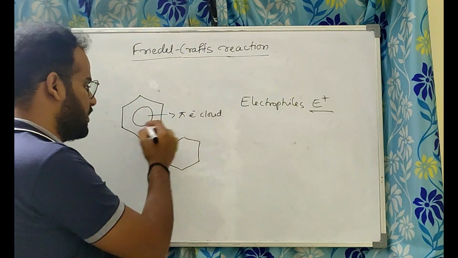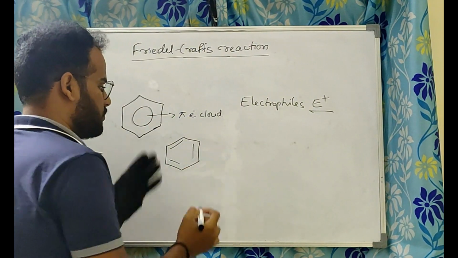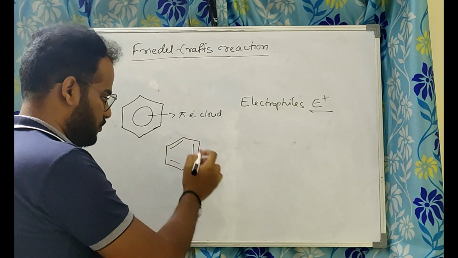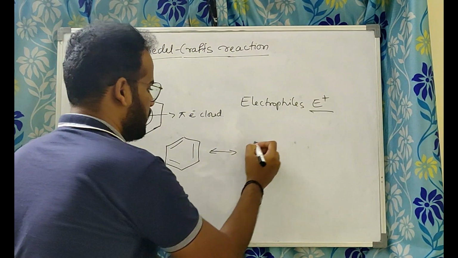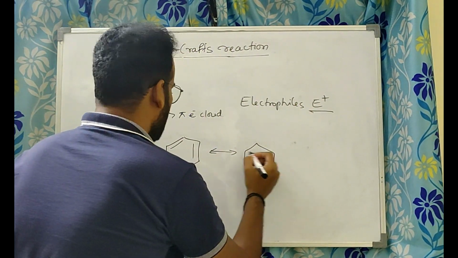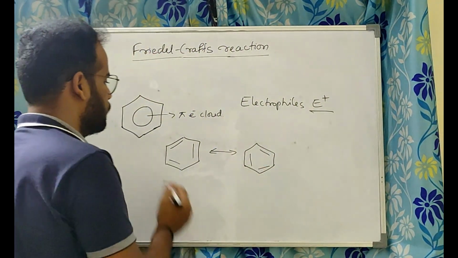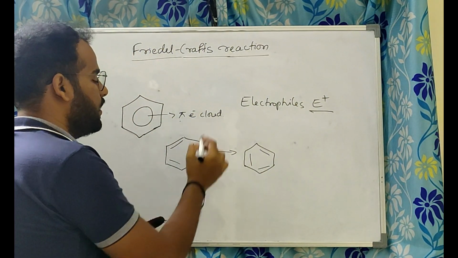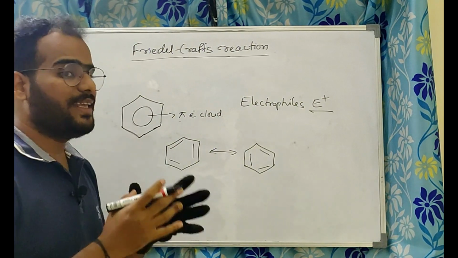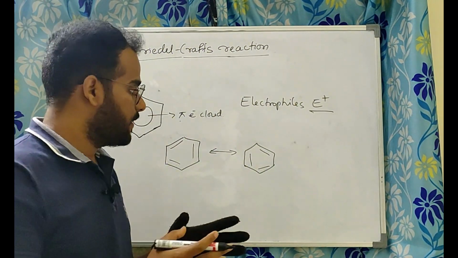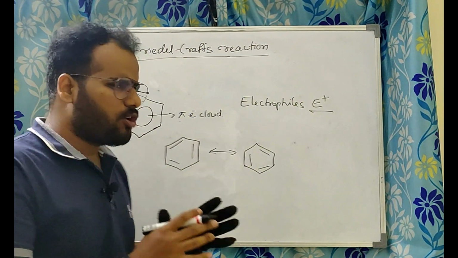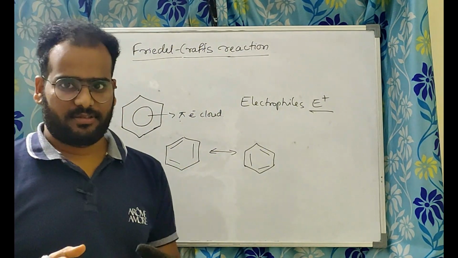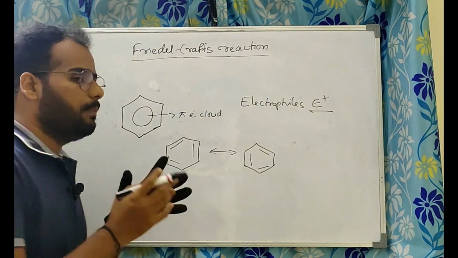We call this a resonance hybrid structure. You can also draw the structure like this. These double bond, single bond. Okay, this double bond will keep on changing its position. Means you can also write it like this. Double bond here, here, here. So overall, we will represent it by this. So we call these electrons as pi electrons, and these are delocalized pi electrons. Delocalized pi electrons means they are not stationary, they are moving from one carbon to another carbon to another, like this. So this makes benzene electron